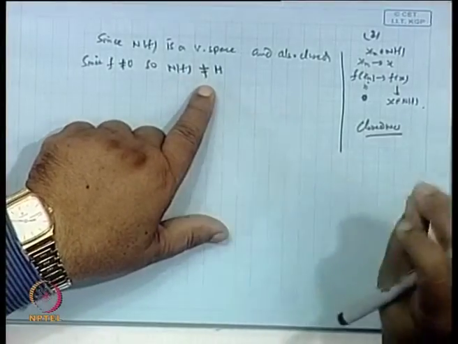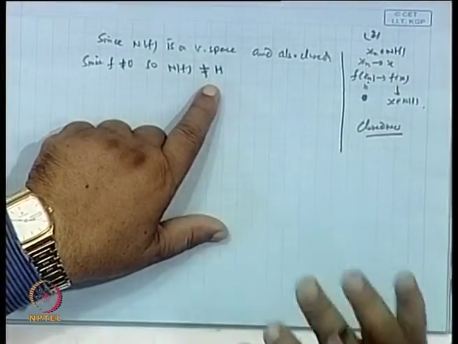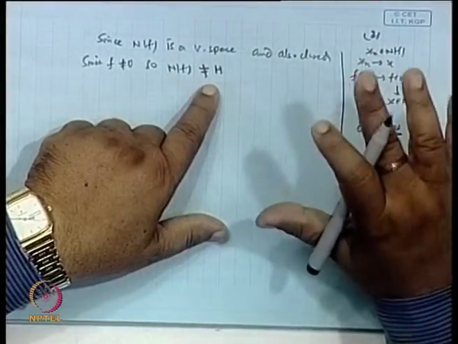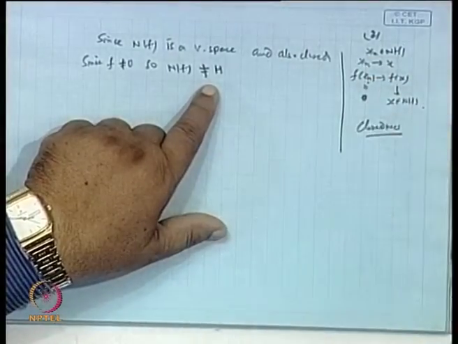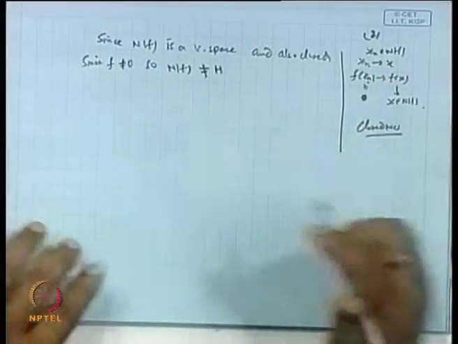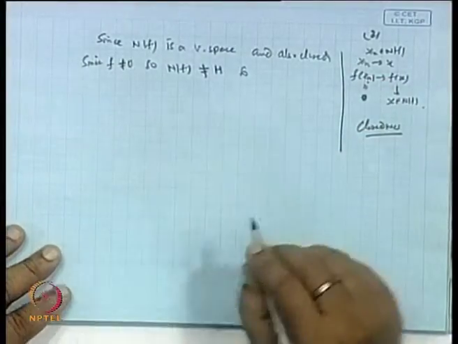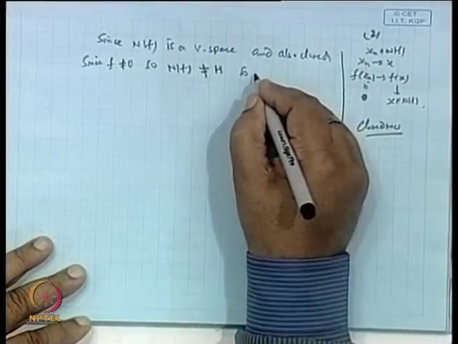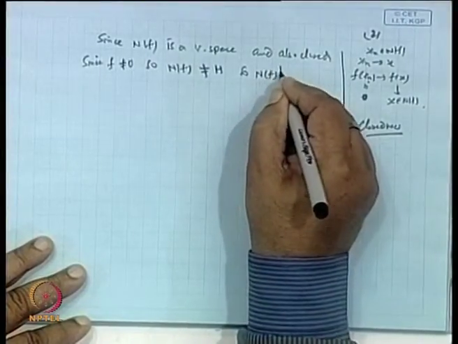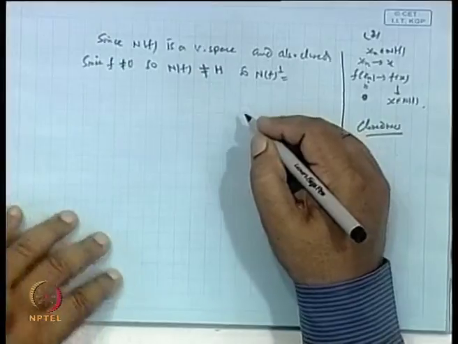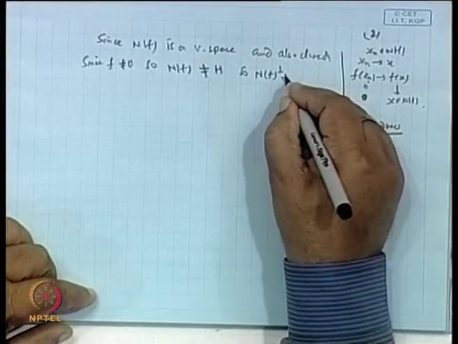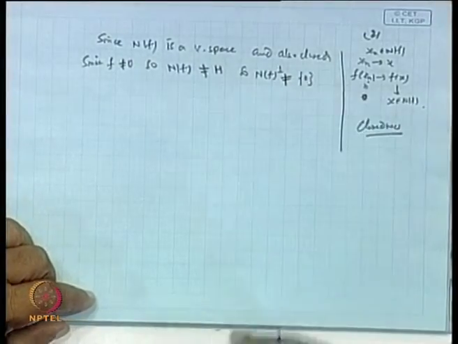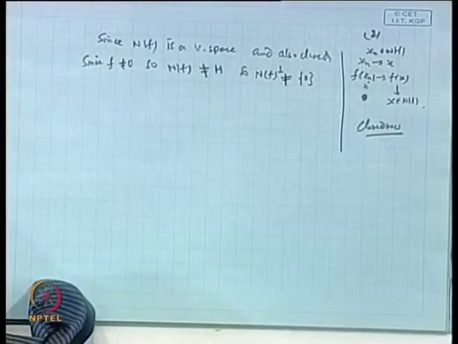Therefore, by the projection theorem, we can express Hilbert space H as a direct sum. So, N f orthogonal complement will be different from the singleton set 0. Why?